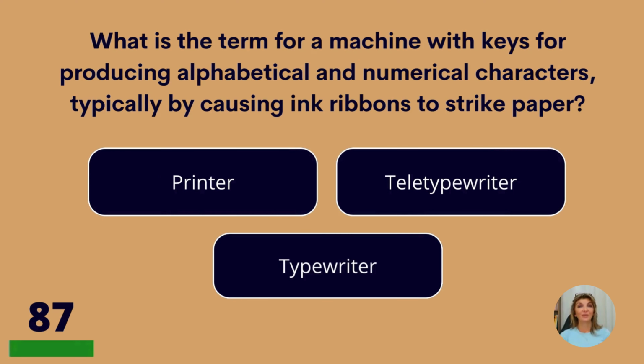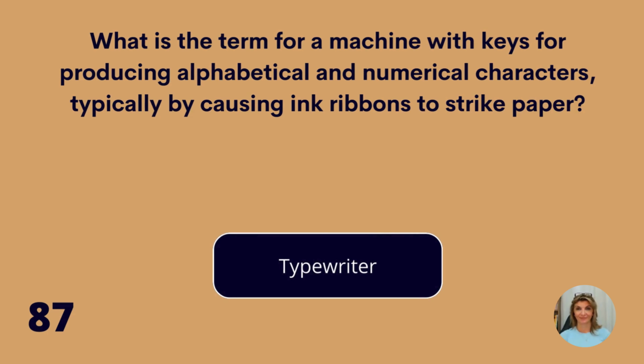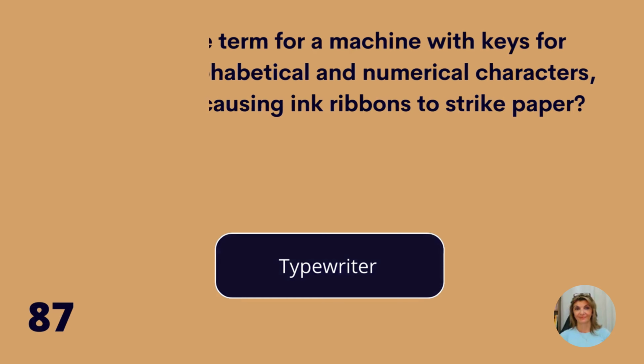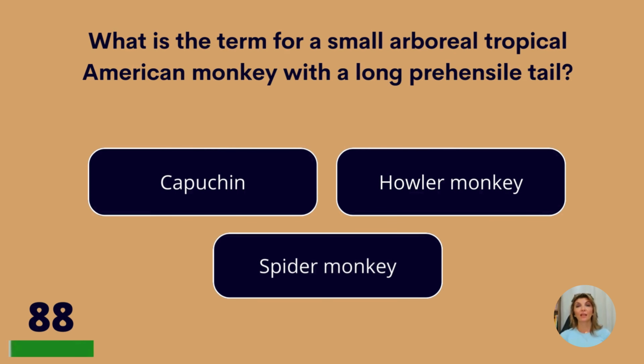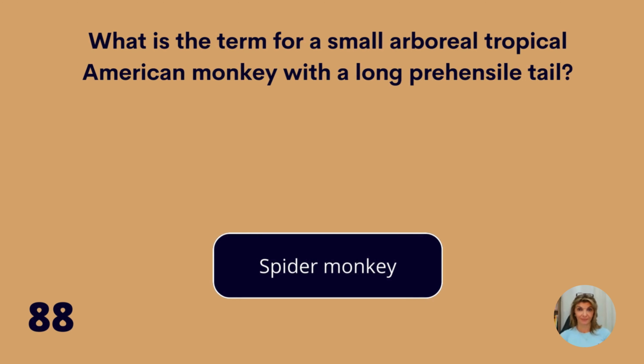What is the term for a machine with keys for producing alphabetical and numerical characters, typically by causing ink ribbons to strike paper? Printer, teletypewriter, or typewriter? Typewriter. What is a term for a small, arboreal, tropical American monkey with a long, prehensile tail? Capuchin, howler monkey, or spider monkey? Spider monkey.